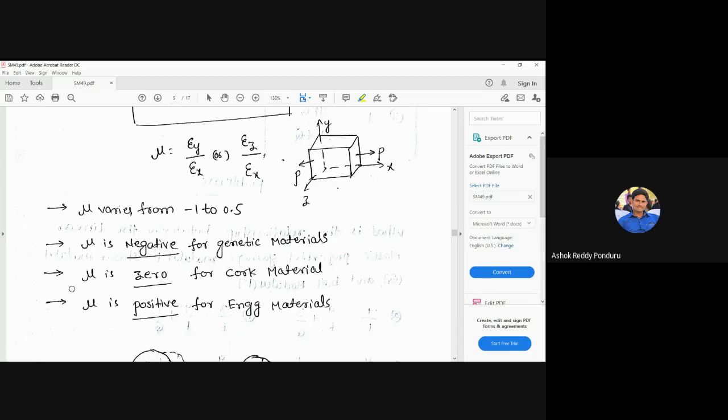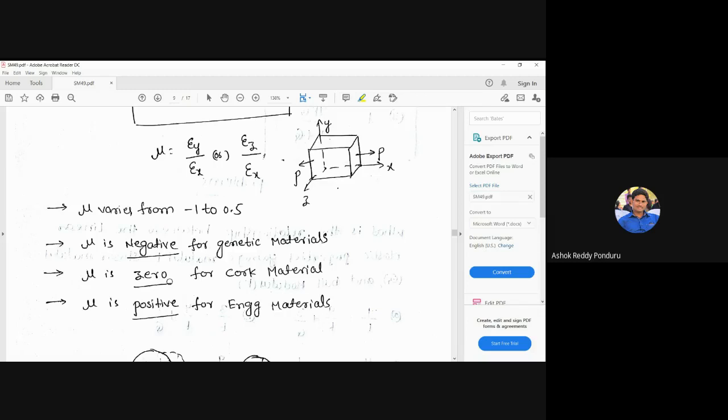The Poisson's ratio always varies from 0 to 0.5 only, because those problems are related to engineering materials only. That's why 0 to 0.5. Sometimes 0.3, some problems 0.4, some 0.25, 0.28, like this only. First of all, what is meant by negative and what is meant by positive? Then we can look at what is meant by 0.